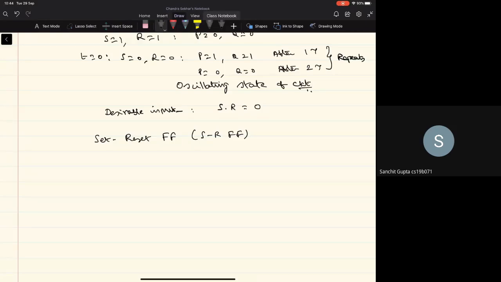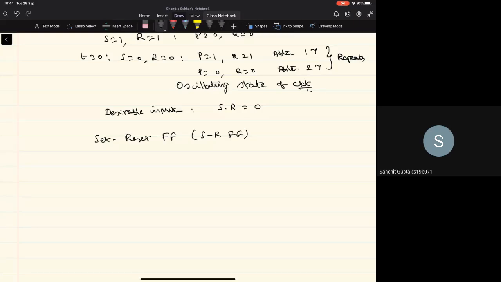By making the S input 1 and R input 0, we can set the state of the flip flop to 1. By making S equal to 0 and R equal to 1, we can reset the state of the flip flop to 0. And by making S equal to 0 and R equal to 0, we can retain the state of the flip flop without changing its output. It may be 0 or 1, right?